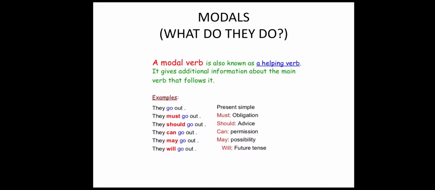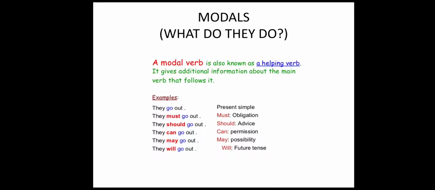Now, there is no one definition of modals because modals perform various functions. Understood? See below. Examples. They must go out. Now, must has been placed before the main action word go. Must means obligation. Whenever you use must in a sentence, it means that it is compulsory. It's necessary. You don't have any other choice. So, must go means you have to go. It's compulsory that you have to go.